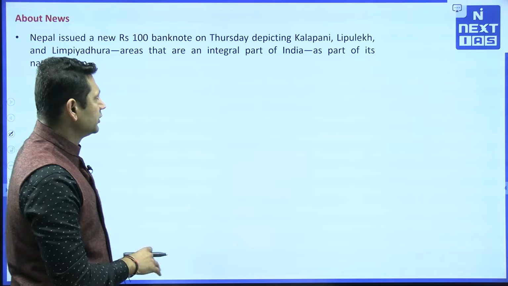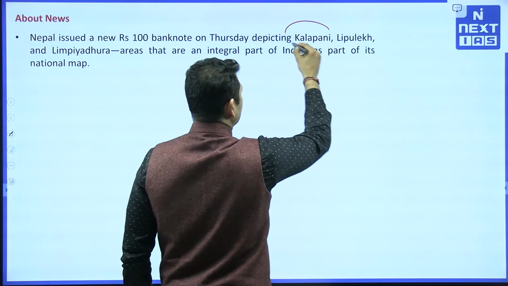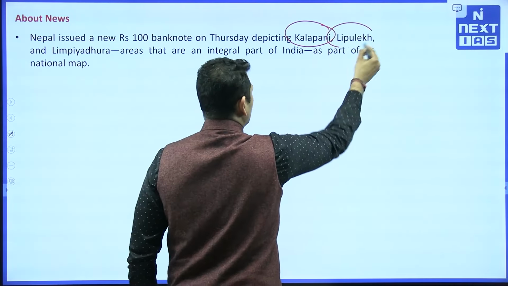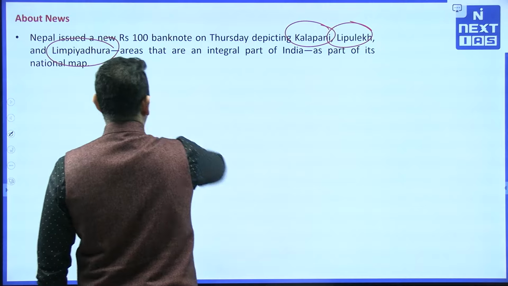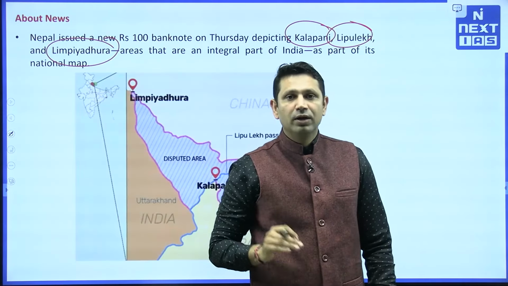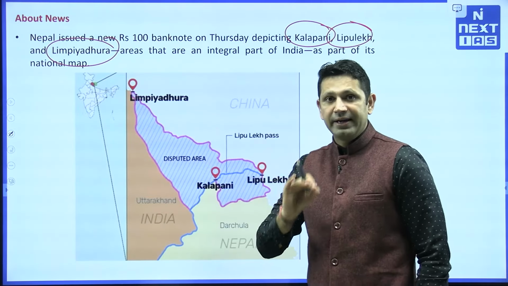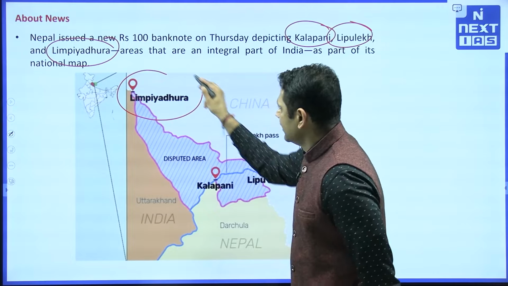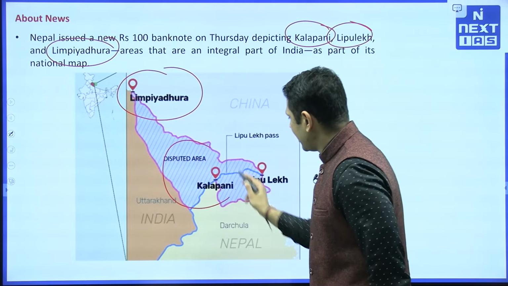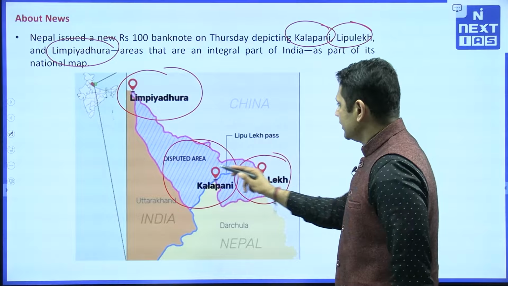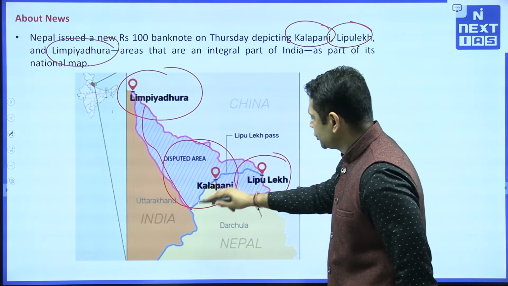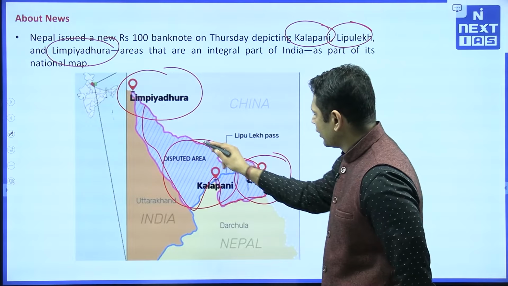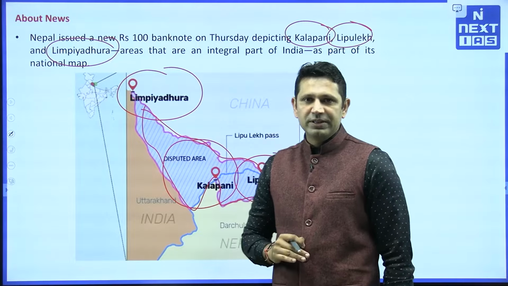So let's go to the news. The news is that Nepal's map is depicting Kala Pani, Lipu Lake and Limpiyadhura as part of Nepal, which are actually controlled by India and have been part of India only. On the map these are the 3 parts: Limpiyadhura, then we have Kala Pani and Lipu Lake. This whole area is shown as part of Nepal's territory on that 100 rupees note.